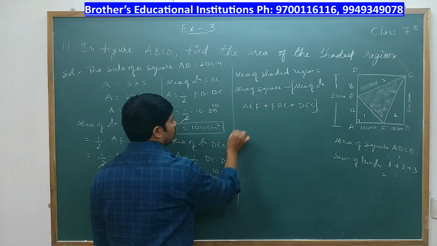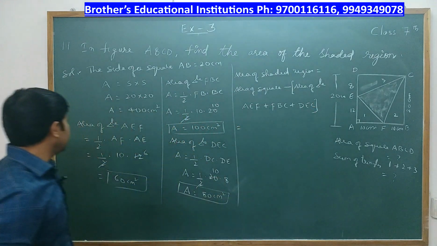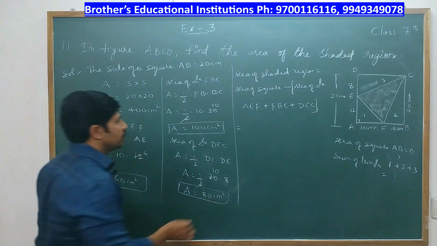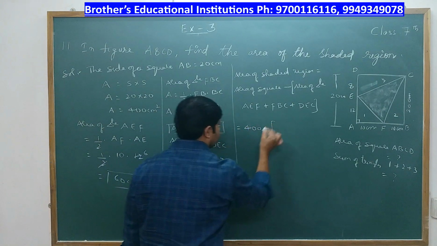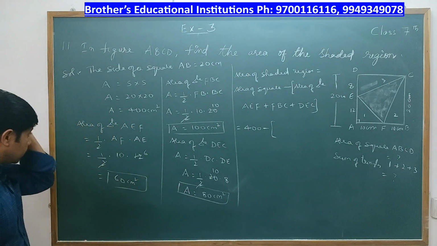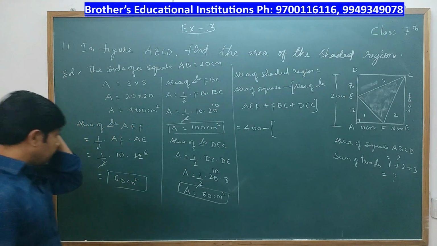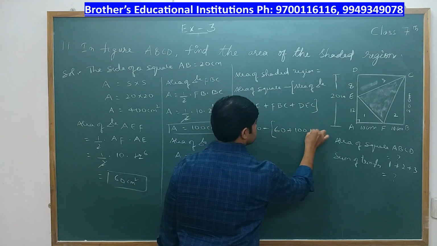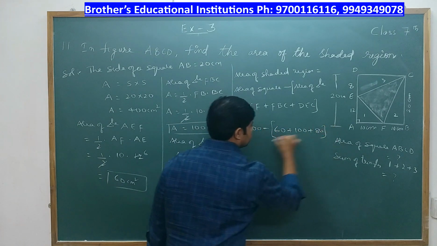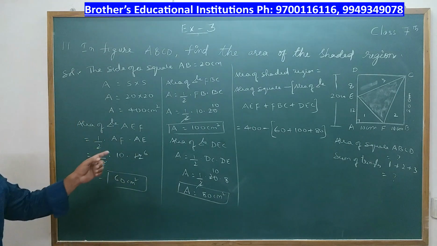Area of square is 400, minus, substituting, 60 plus 100 plus 80.